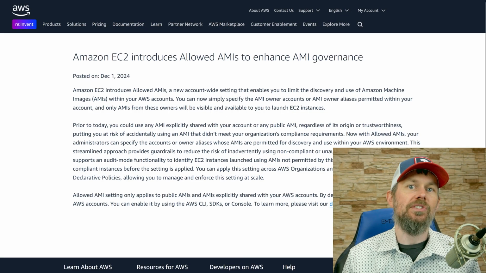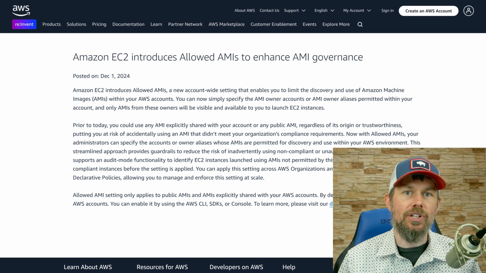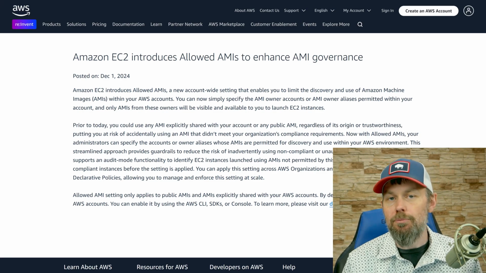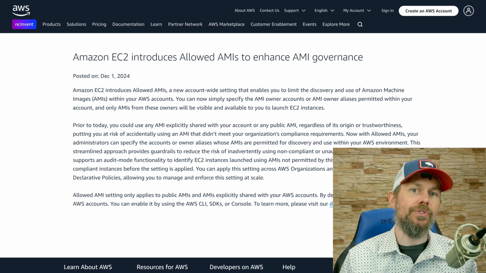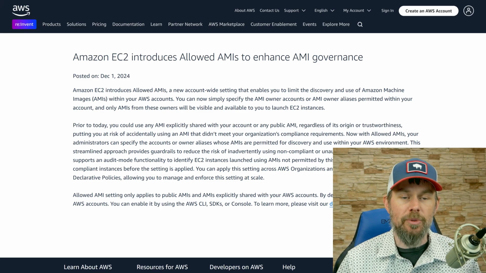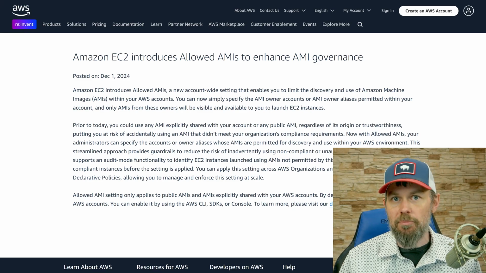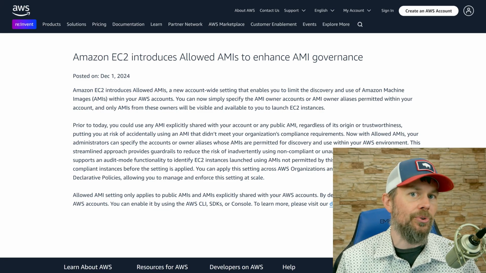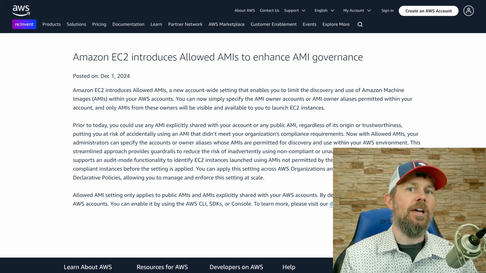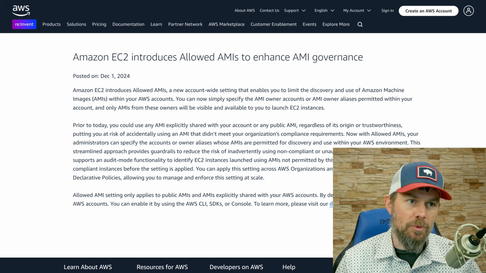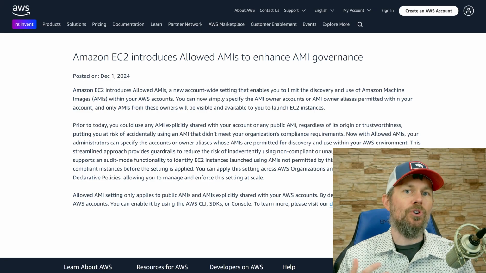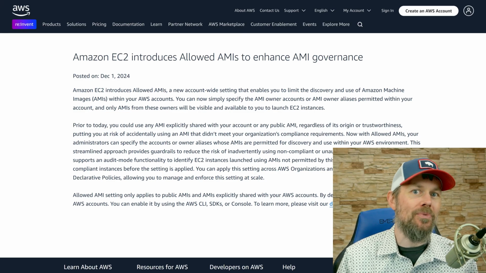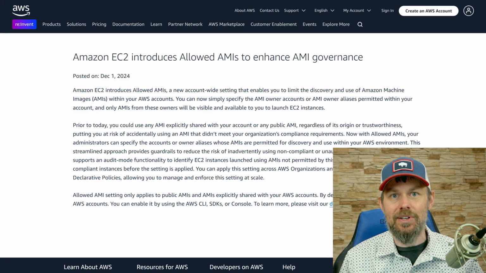Now, in larger organizations, if you're a large company, a large enterprise, or maybe a private equity firm looking to improve security and governance controls and cost optimization across your entire environment, governance is actually a huge topic, right? Because anybody can go out and sign up for an AWS account and just start building stuff inside of there. But over a long period of time, over months and years, a lot of cruft starts to build up inside of AWS. So you start to forget what you've actually deployed in the AWS environment.